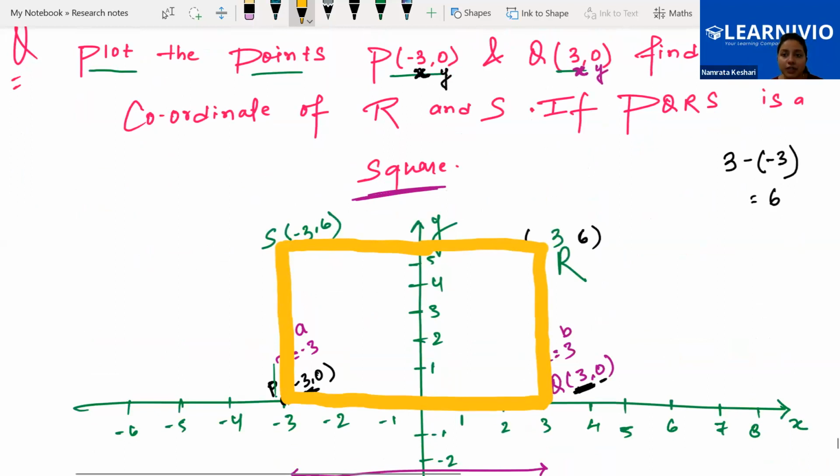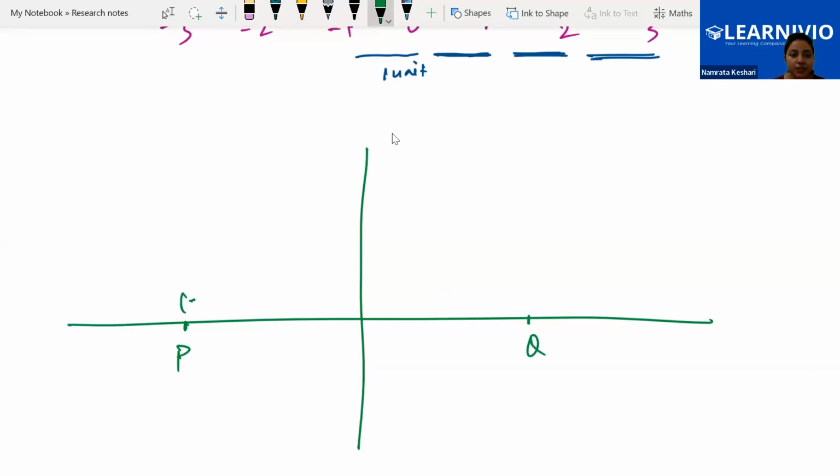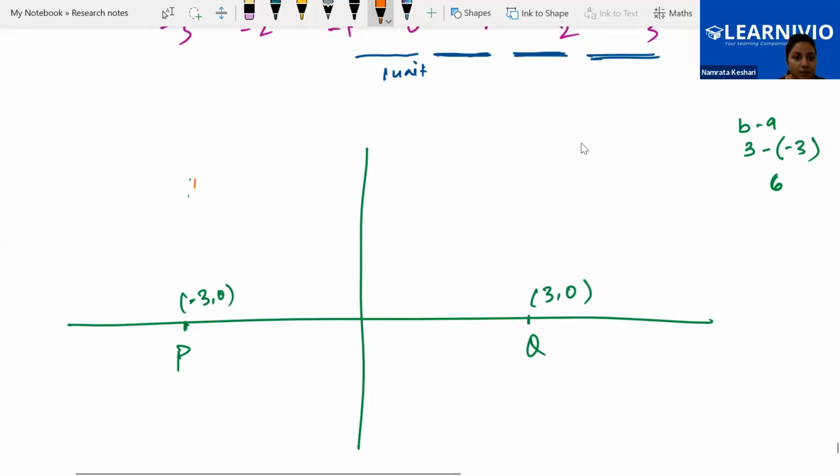Let's summarize what we did. We located that here is P, here is Q. Coordinate of P is (-3, 0) and coordinate of Q is (3, 0). We found the distance between P and Q by doing B minus A, where B is the x coordinate over here and A is the x coordinate over there. So we realize that 6 units are there. That 6 units we have to maintain, since we are talking about a square. So upside also it has to be 6 units, everywhere just 6 units like this.